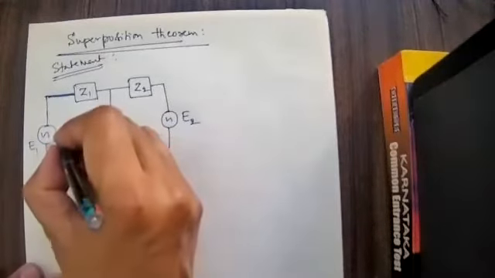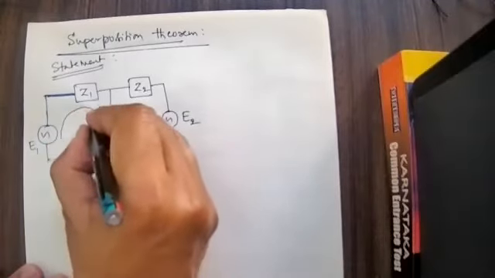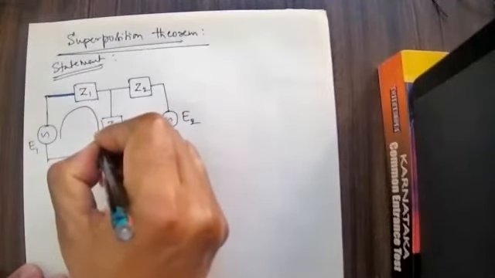I will consider the current flowing like this.